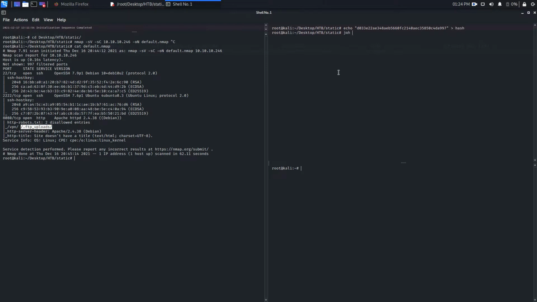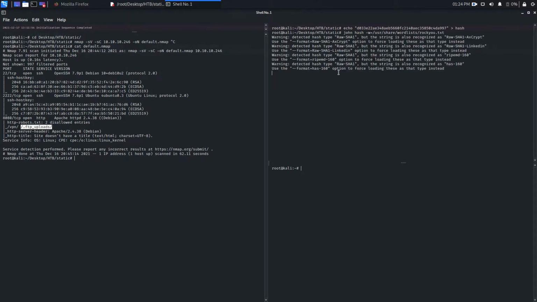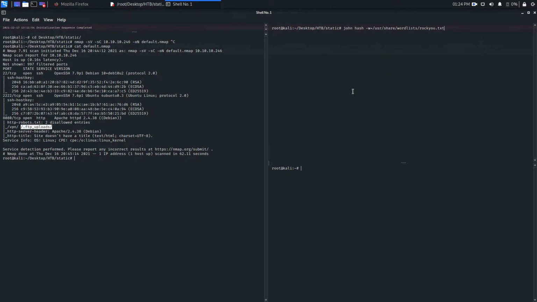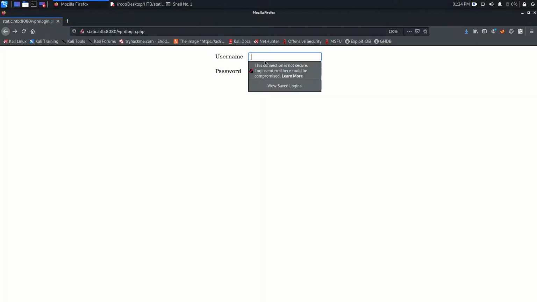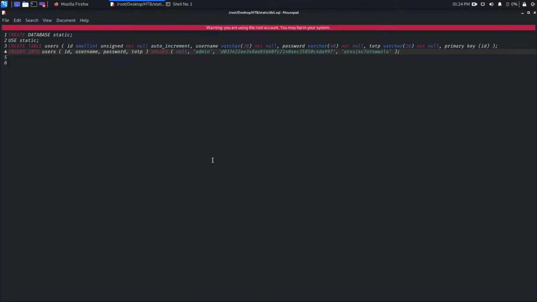Enter john hash -w=/usr/share/wordlists/rockyou.txt. Hit enter. Because I already cracked that password before, clear, and remove this --show. So as you can see, the password is admin. Now one more thing I want to mention here: this authentication is a two-factor authentication, but